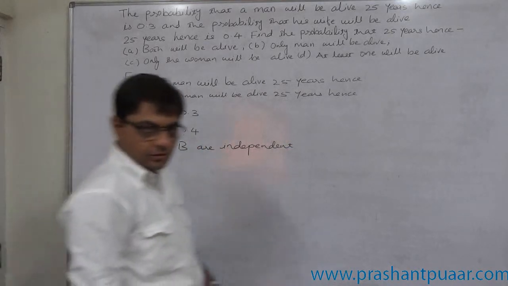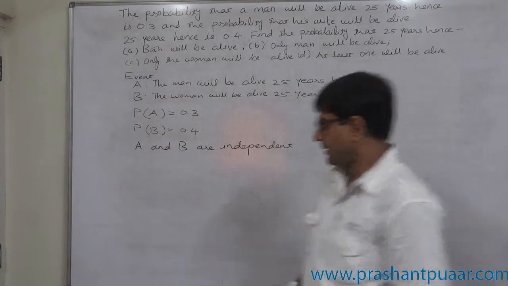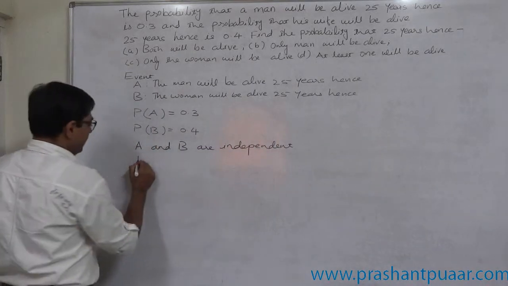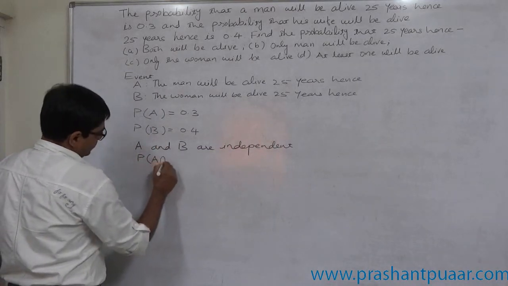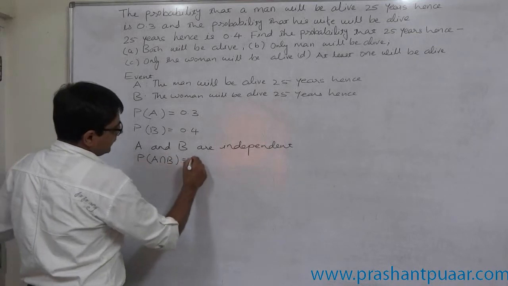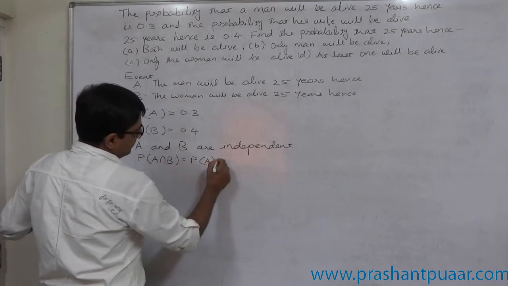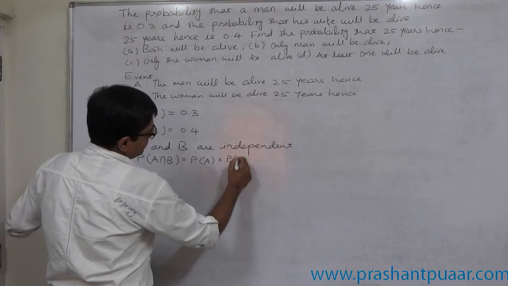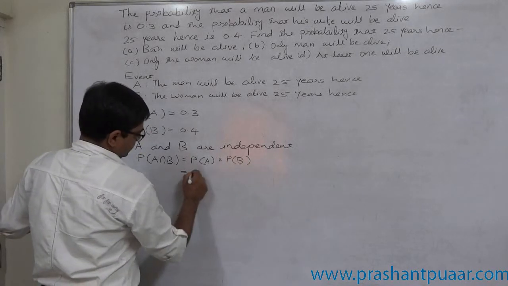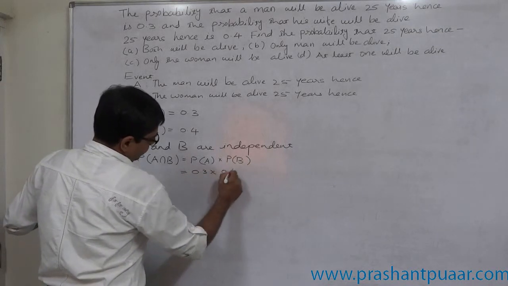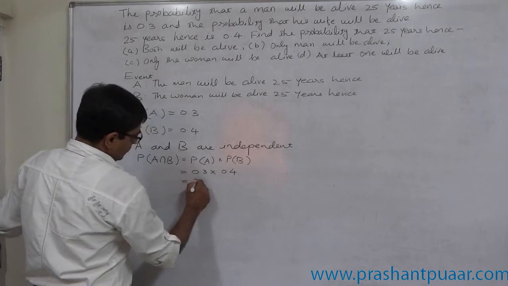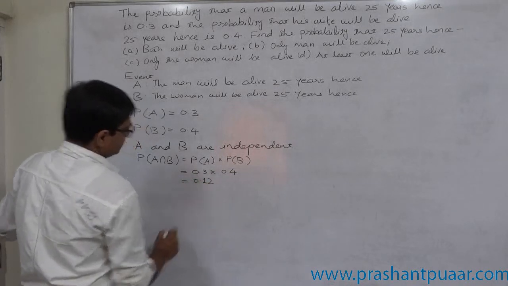And what is the effect of this fact? Probability of A intersection B will be probability of A into probability of B. That is 0.3 into 0.4, 0.12.